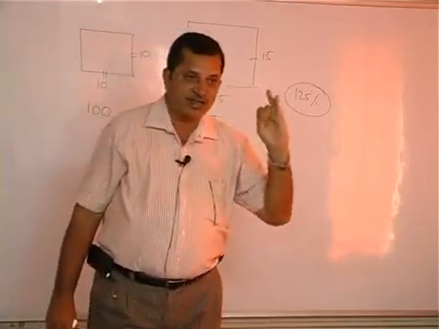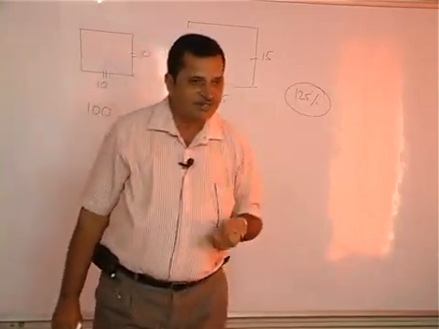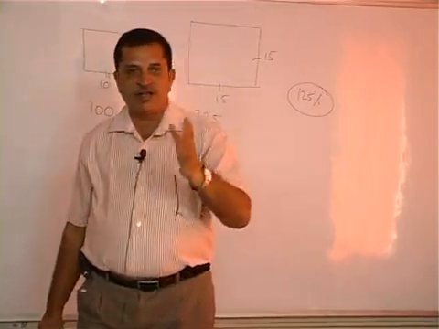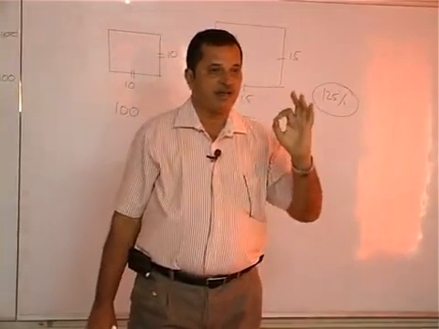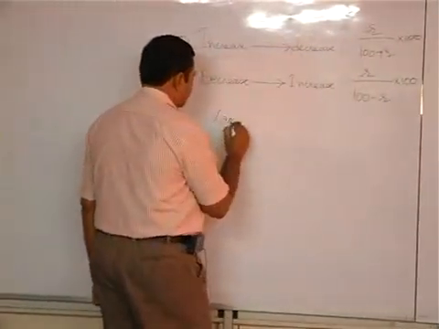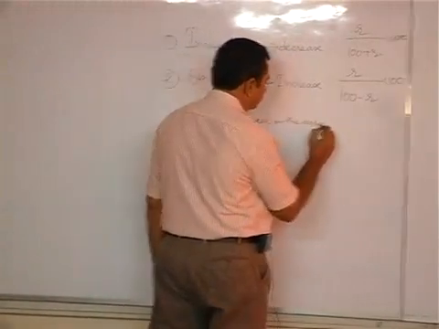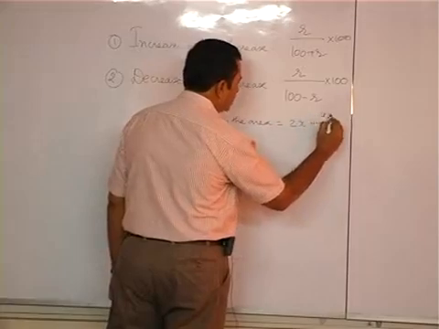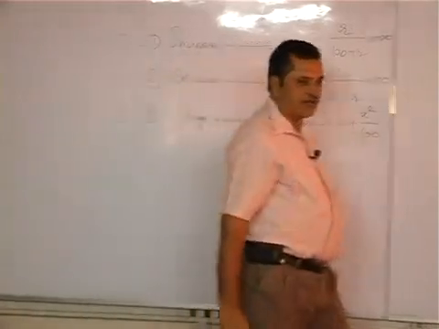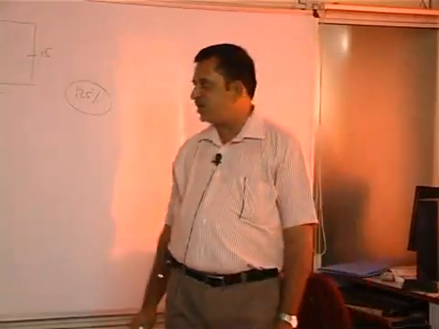If the length of the diagonal is increased by 50%, what is the percentage increase in the area? What are the other possibilities? Whatever may be the diagram, whatever may be the data given in the problem, the percentage increase in the area is 2x plus x square by 100.